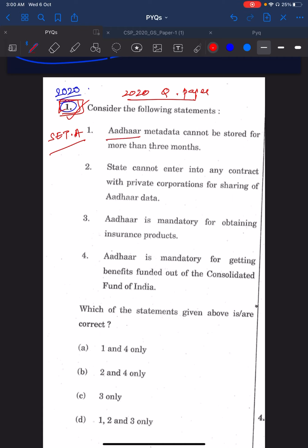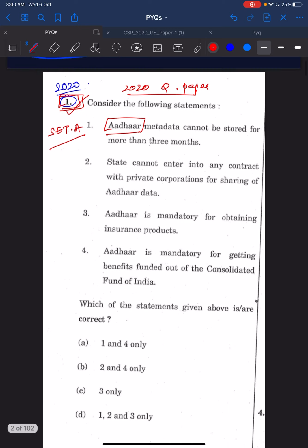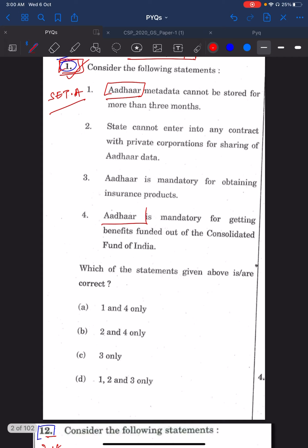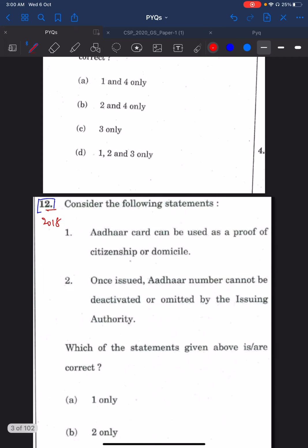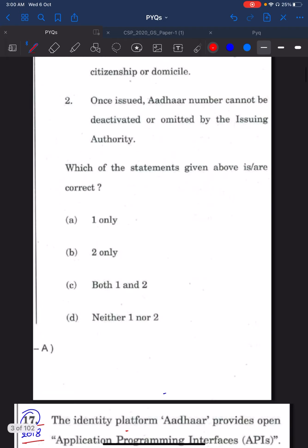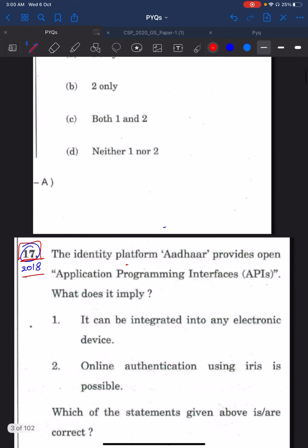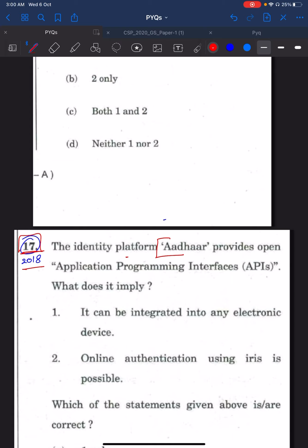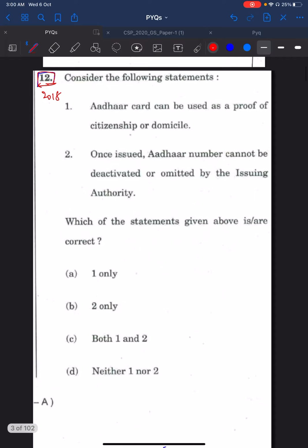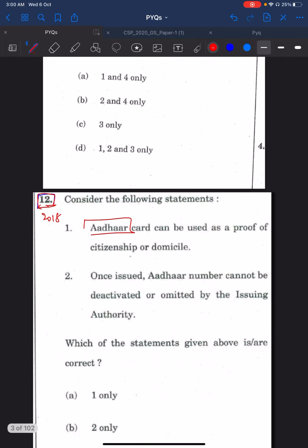This is about Aadhaar. In 2020, first question, set A is talking about Aadhaar. They have made four statements about Aadhaar. But if you see the 2018 12th question and the 2018 17th question, UPSC has already asked you a question on Aadhaar twice in 2018.